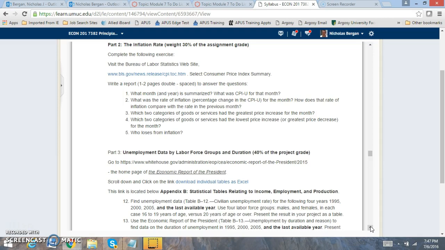Which 2 categories of goods and services had the greatest price increase for the month? So where in there did you find the greatest increase? It could be very interesting when you look at it. Which 2 categories had the lowest price increase? Who loses from inflation? So what are some of the big challenges and who loses from inflation that might exist?